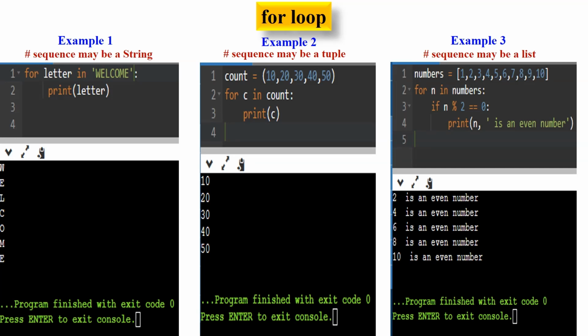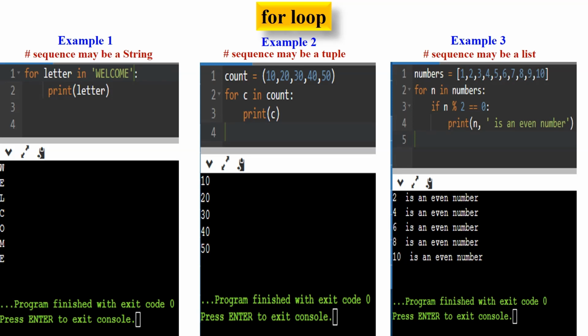The loop body executes, which includes an if statement to check if the current number n is even. The condition n mod 2 equal to 0 checks if n is divisible by 2 with no remainder, which indicates an even number. If the condition is true, that is, n is even, the code inside the if block is executed. The code inside the if block includes the print statement, which outputs the current number n along with the message is an even number.